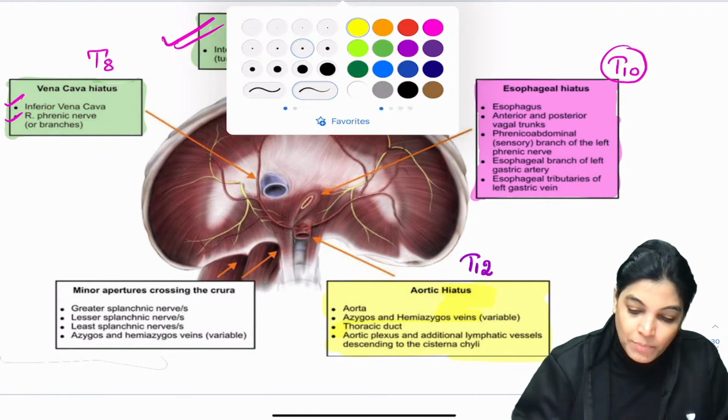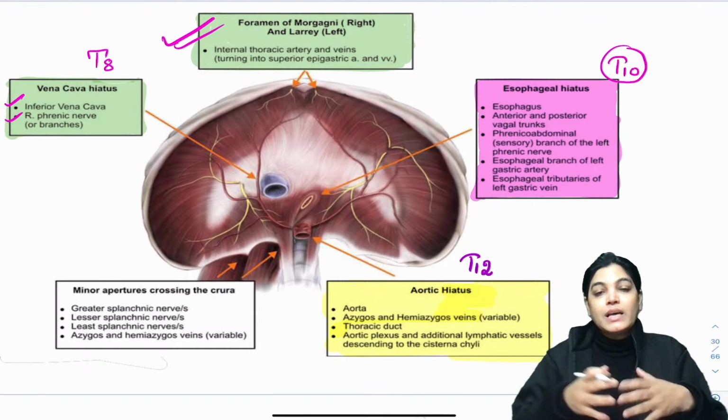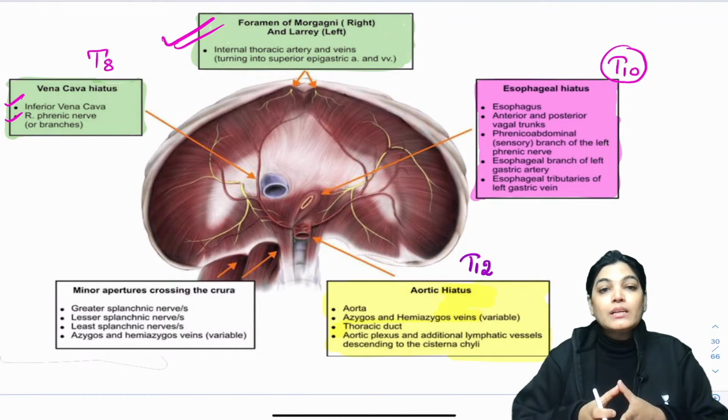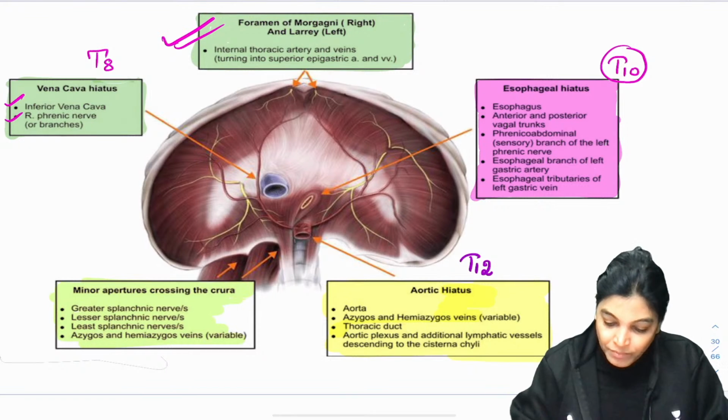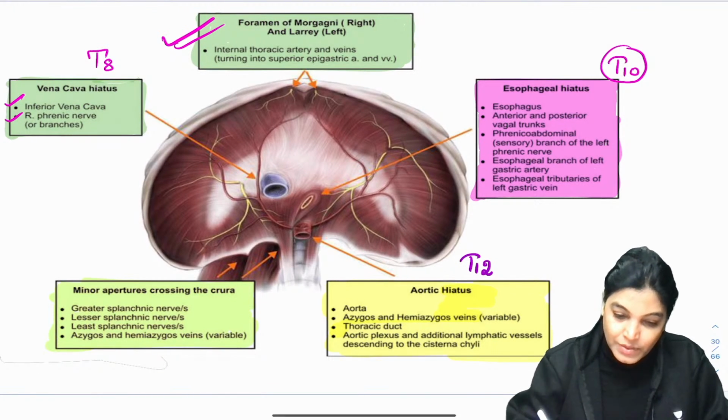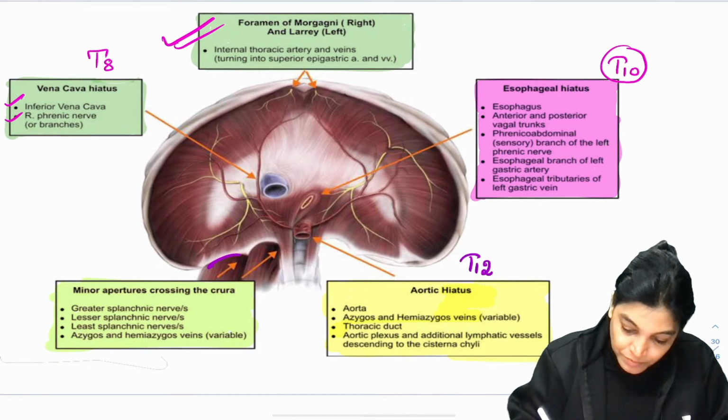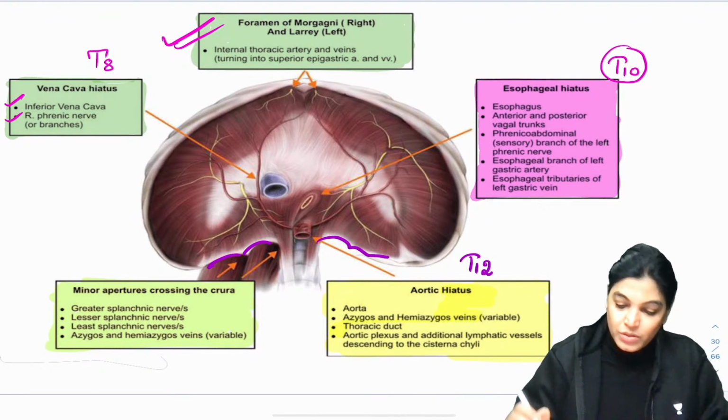Now, if we talk about the minor openings and the structures passing through the respective cruras of the diaphragm: the greater and lesser splanchnic nerves and the least splanchnic nerve, and the azygous and hemiazygous veins at times, but mainly the greater, lesser and least splanchnic nerves pass through the respective cruras of the diaphragm. So, is it okay?